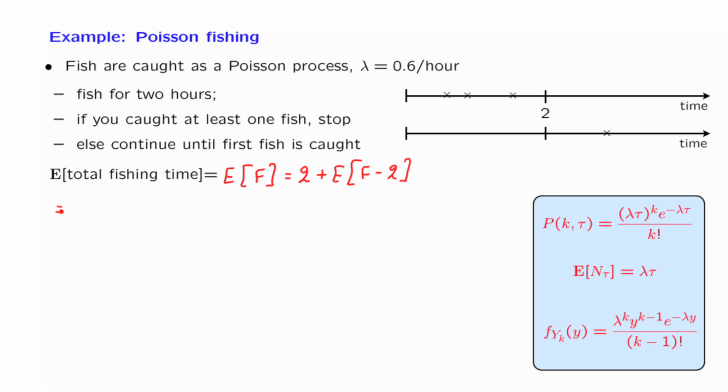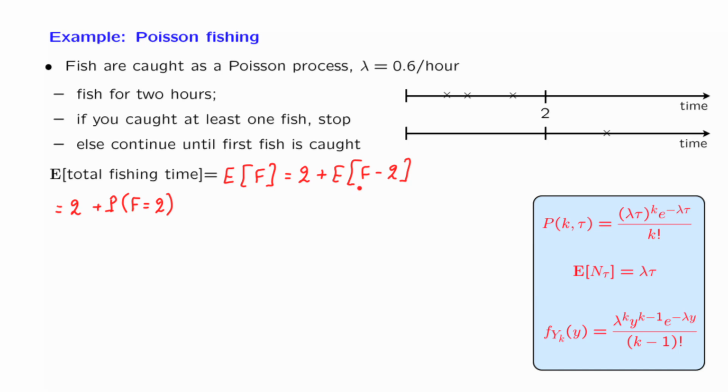So now let us look at the expectation of the remaining fishing time after time 2. Here there are two scenarios. In the first scenario, you stop. In the second scenario, you continue. And we will take into account these two scenarios by using the total expectation theorem. The first scenario happens with some probability. This is the probability that you stop fishing at time 2.